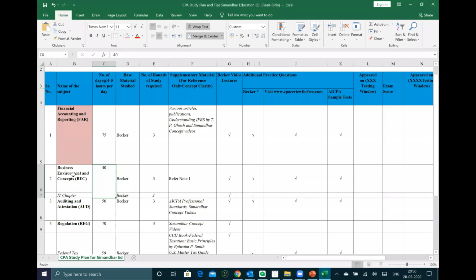So that is how, guys, you will need to understand and select your sections properly. Are you able to understand this, guys? Does it make it much clearer in selecting which sections you need to go with? This is how you need to plan. A lot of students just go with the flow and start off with any section brainlessly. And then they fail in regulation because they have never studied regulation and suddenly go with it.